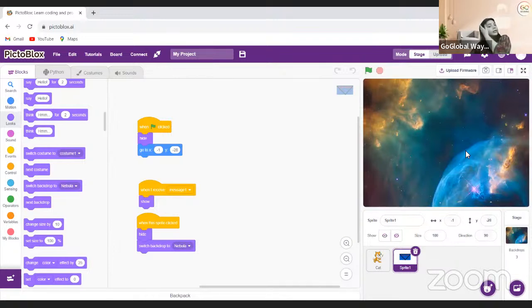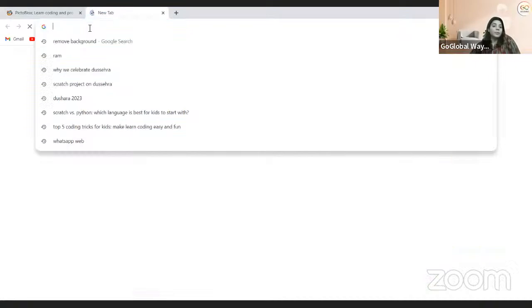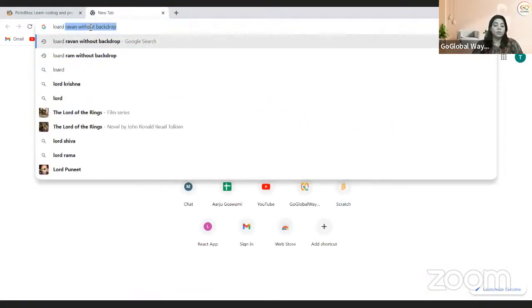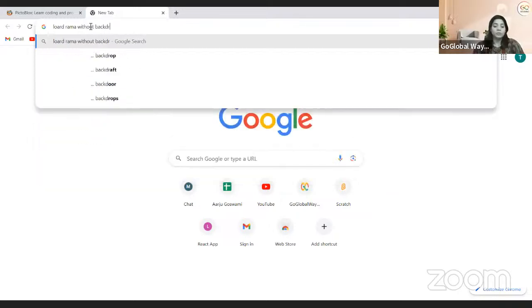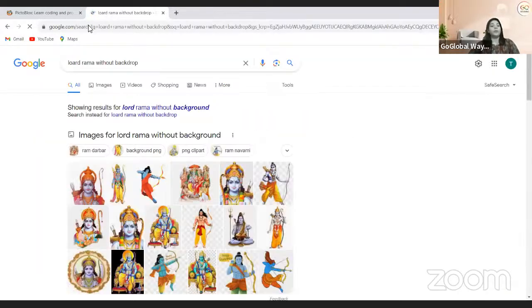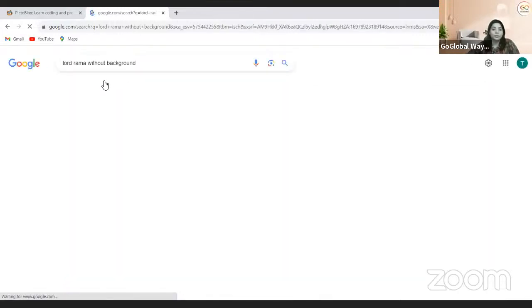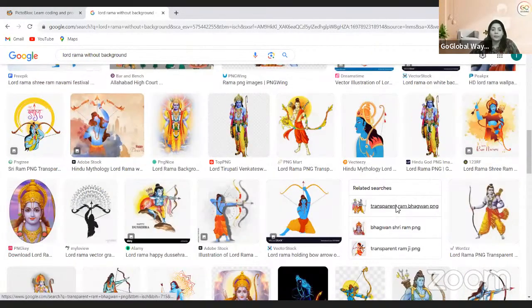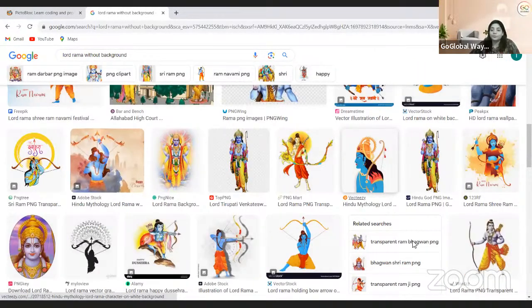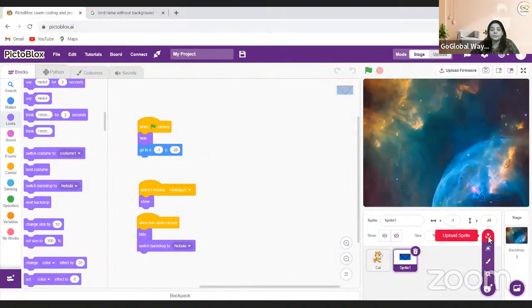Now what I want actually is some sprites, like Ram sprite without backdrop image. So you can go to the new tab and you can write Lord Ram without backdrop. When you search for this and go to the image section, you will find a lot of images without backdrop. You can pick any one. I also have one that I picked from here only. So I'm just uploading that.